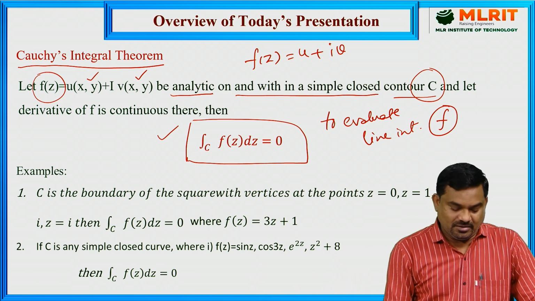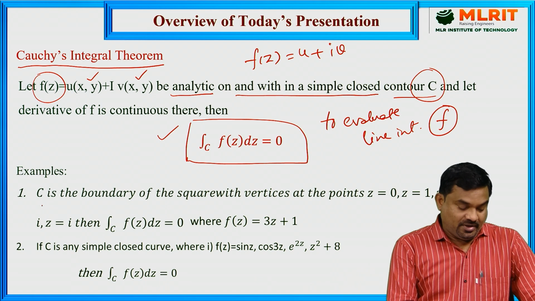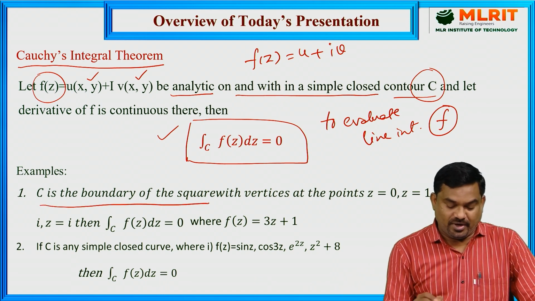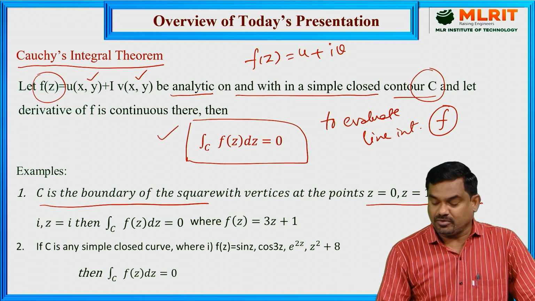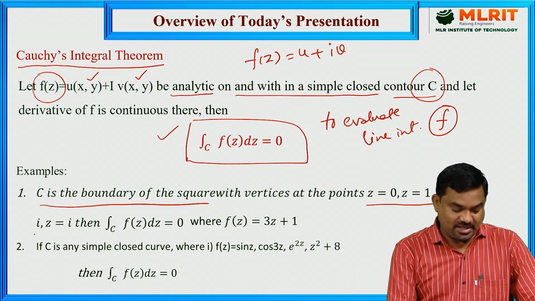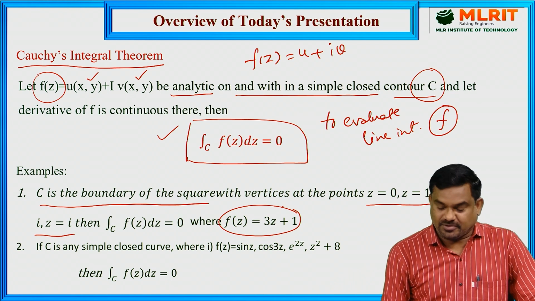Now here we can consider some examples. Here C is the boundary of the square with vertices at the points z equal to 0, z equal to 1, z equal to 1 plus i and z equal to i, where f of z is 3z plus 1.